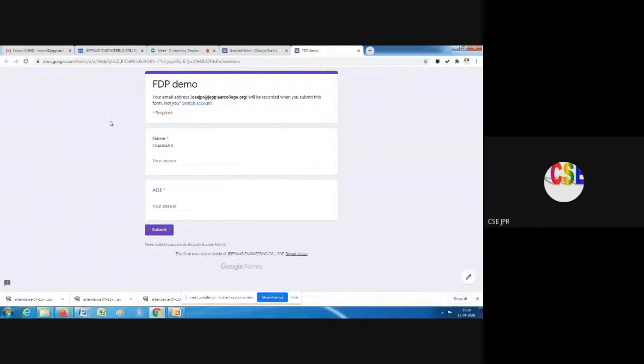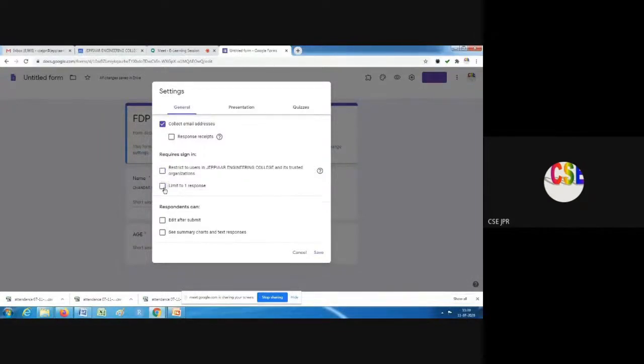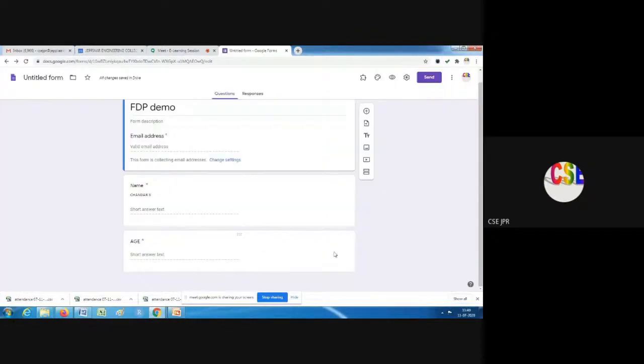Let me check something. Collect emails. There is no need to give this. Suppose you want to give restrictions so that only internal participants can respond, you can check this, and limit to one response. If it is limited to one response, now I want to add one more question.